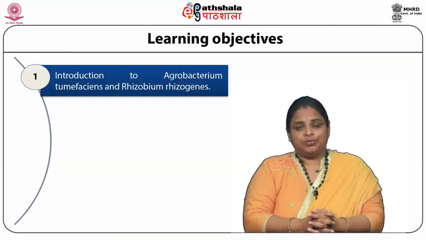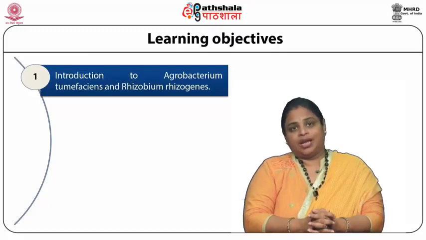Today we are going to discuss a module, Introduction to Agrobacterium tumefaciens and Rhizobium rhizogenes, under the paper Plant Biotechnology and Crop Improvement. The learning objective of this module is an introduction to Agrobacterium tumefaciens and Agrobacterium rhizogenes, which is now called Rhizobium rhizogenes.